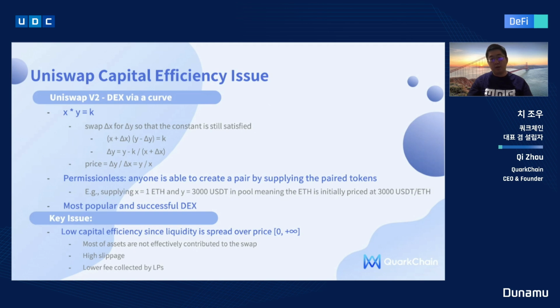So if a lot of the price range is not touched during a period of time, that means there are a lot of assets provided into the pool that do not effectively contribute to the swap, which results in high slippage and also lower trading fees collected by the liquidity providers.